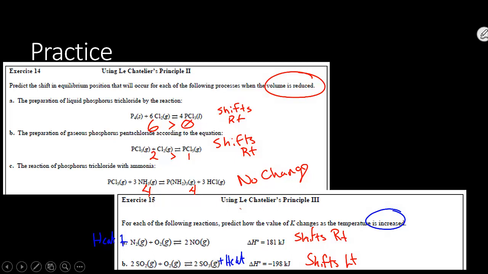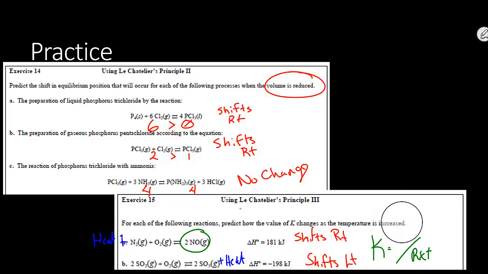So the value of K is the ratio of products to reactants. So in A, since we produce more products, that means that the product value is going to increase. So K increases in exercise 15A. In exercise 15B, we produced more reactants. So the concentration of reactants increased. So the value of K decreases.